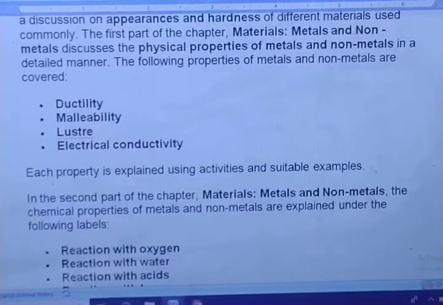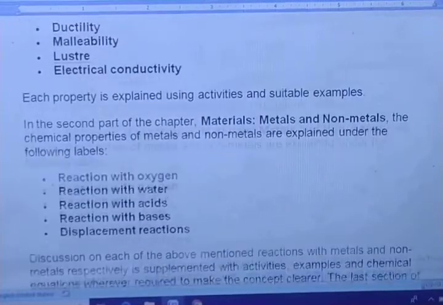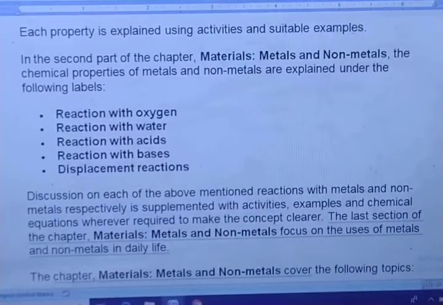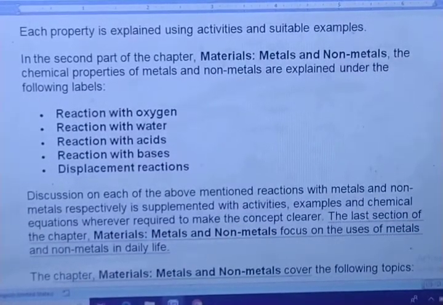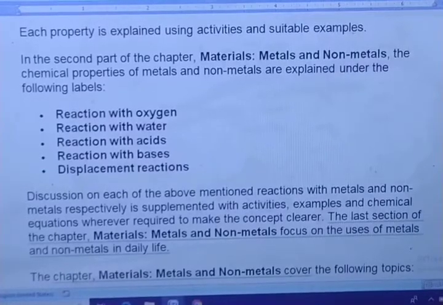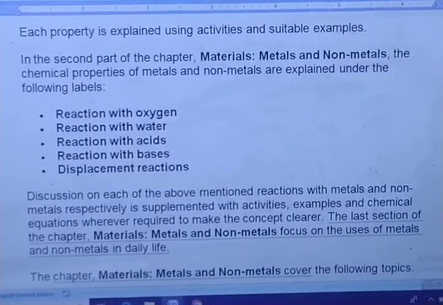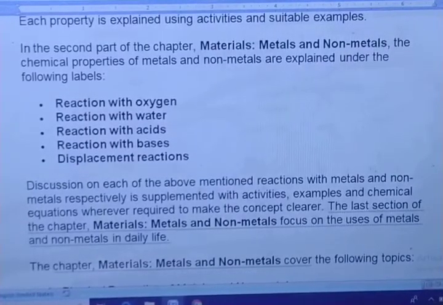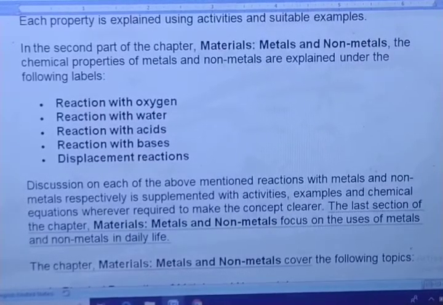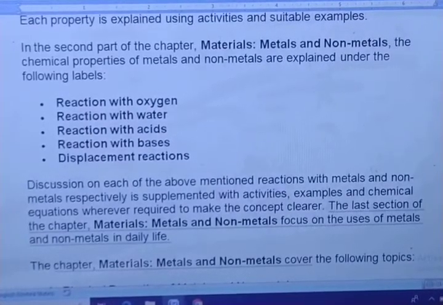Each property is explained using activities and suitable examples. In the second part of the chapter, the chemical properties of metals and non-metals are explained under the following labels: reaction with oxygen, reaction with water, reaction with acids, reaction with bases, displacement reactions. Got it?